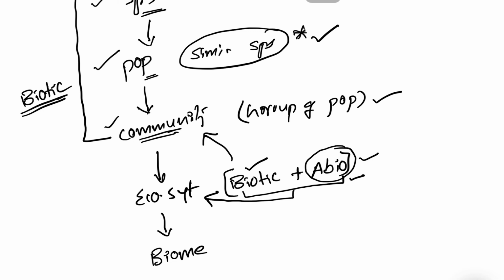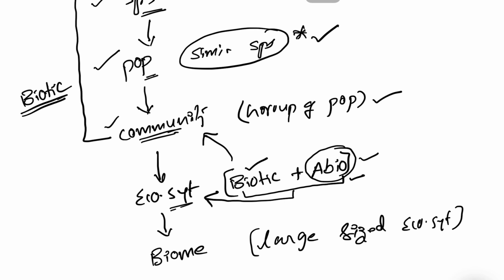And a biome in a simple way again is a large sized ecosystem. See the difference. Ecosystem and biome. Ecosystem is biotic and abiotic components and their interaction, and biome is a large sized ecosystem.